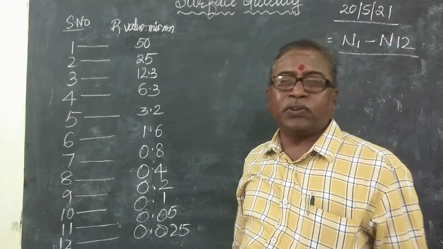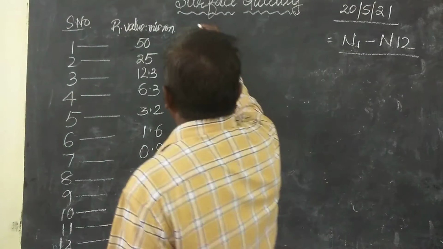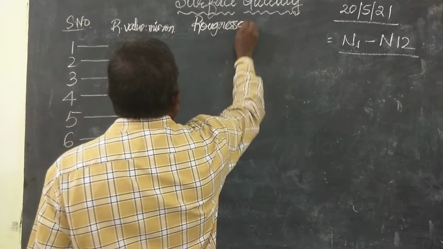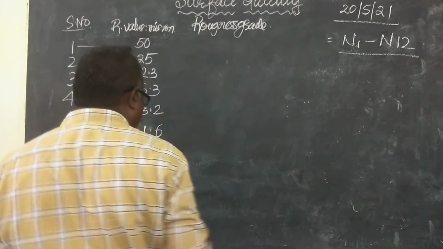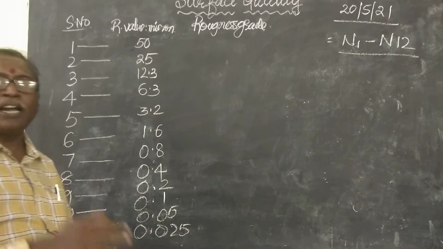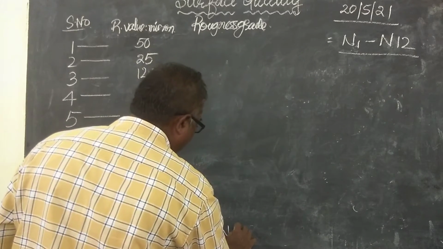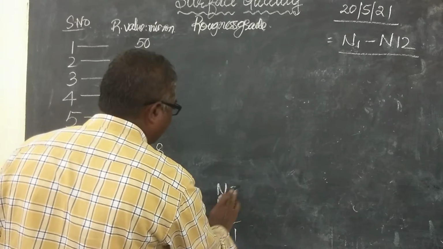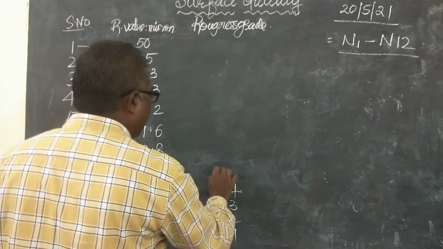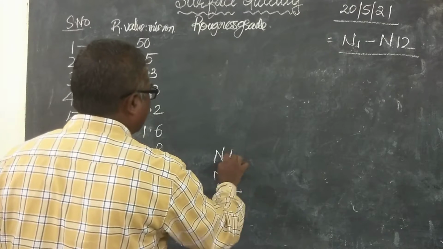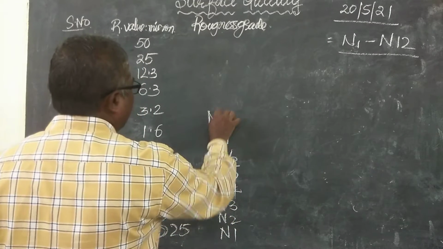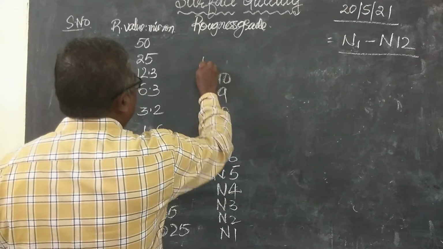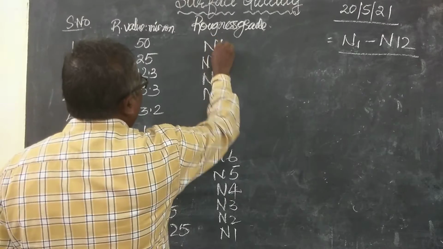Now we are going into roughness grades. The roughness grades start from the bottom: N1, N2, N3, N4, then N5, N6, N7, N8, N9, N10, N11 and N12.